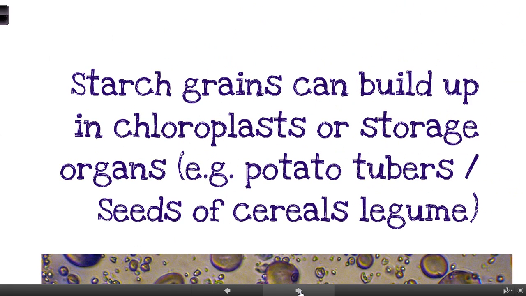So, starch grains are basically little granules that can build up in chloroplasts or other storage organs. So, for instance, potatoes or the seeds, basically any part of a plant that needs to store, have a store of energy, or functions essentially to store any spare or excess energy. Seeds, you can see the reason they obviously need to store energy for germination. They won't get any energy until they actually start producing green leaves that can absorb sunlight.